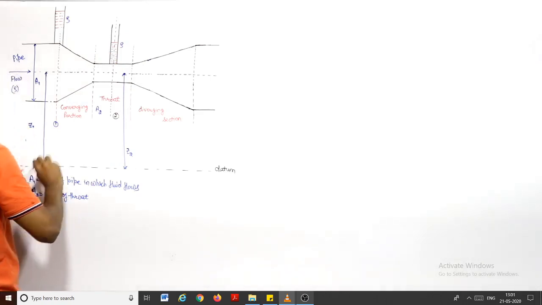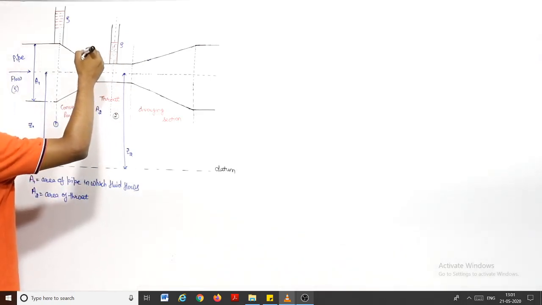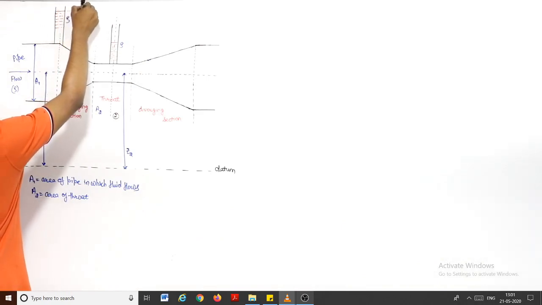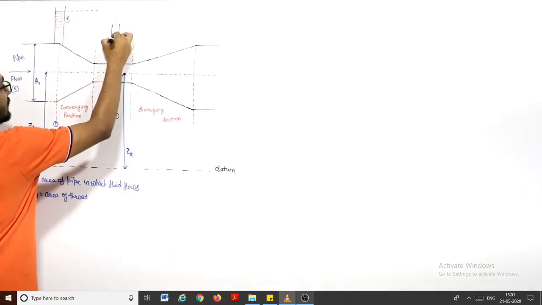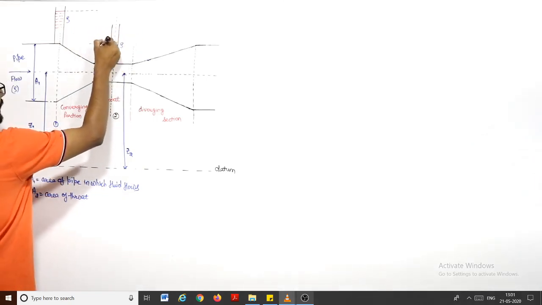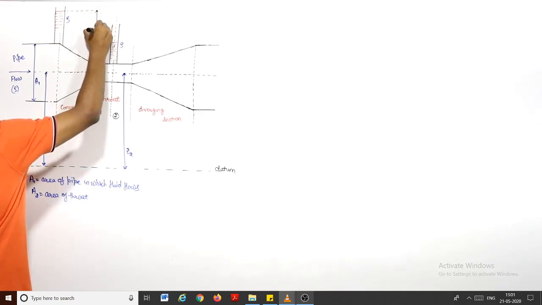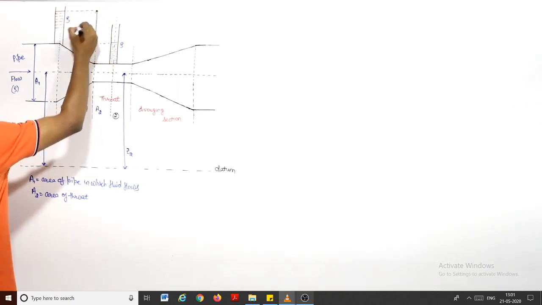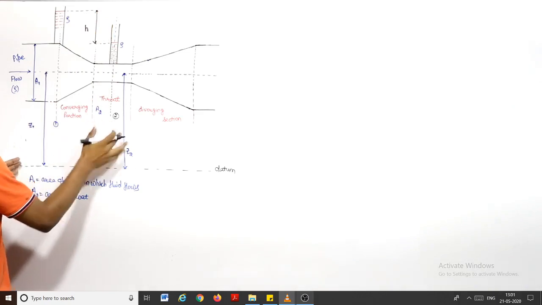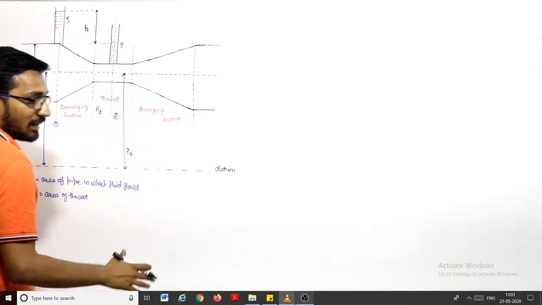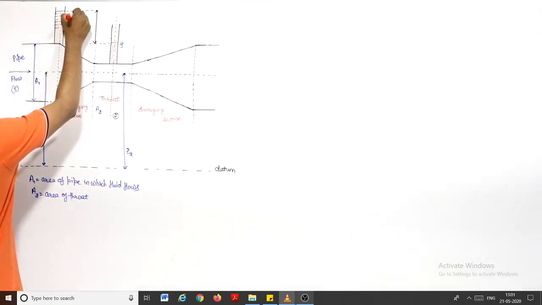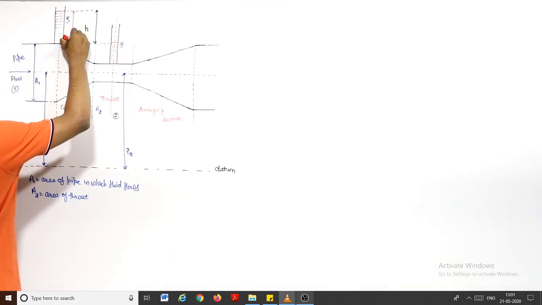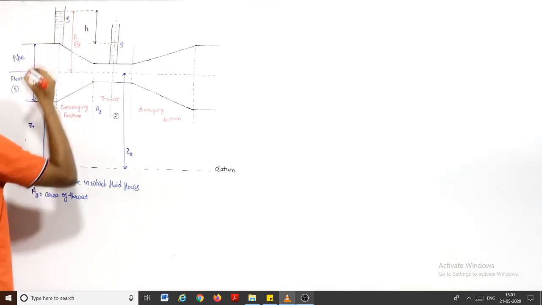And I am saying that the difference in the piezometric head between point 1 and point 2 is, let us say, H. H is the piezometric head difference between point 1 and point 2. And we already discussed this: what is this head from this point? This one will be P1 by rho g. You know this, right? This head is P1 by rho g.